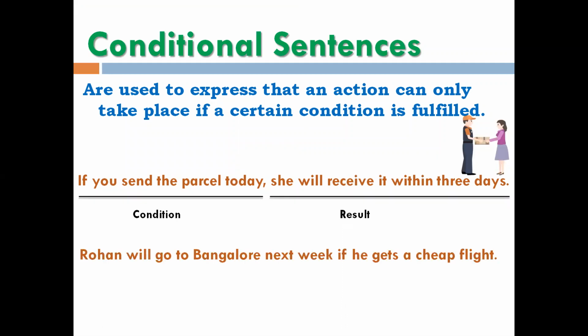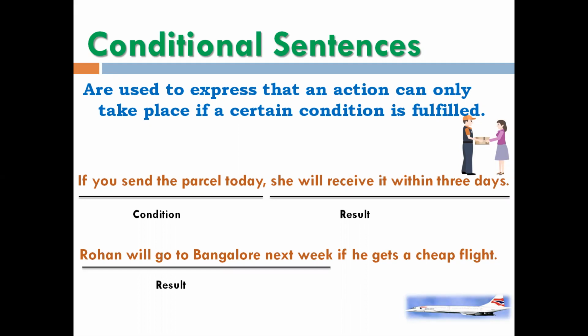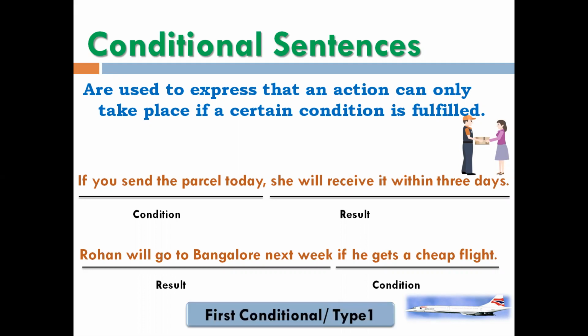Rohan will go to Bangalore next week if he gets a cheap flight. Here, Rohan will go to Bangalore next week is a result. And if he gets a cheap flight is a condition. So the condition is that he should get a cheap flight. Then only he will plan to go to Bangalore. So the examples that we have seen actually tell us about type 1 or first conditional sentences.